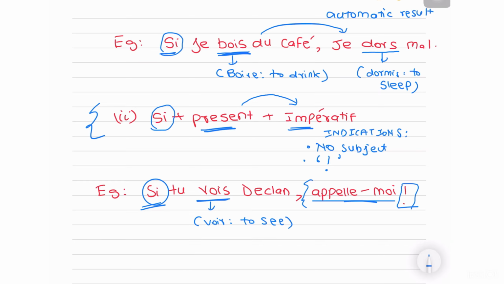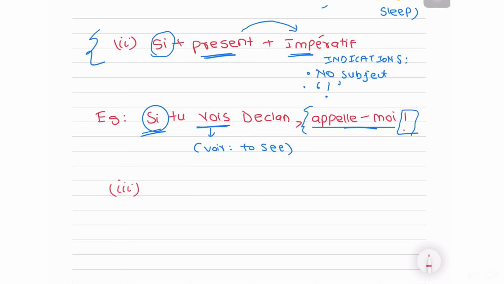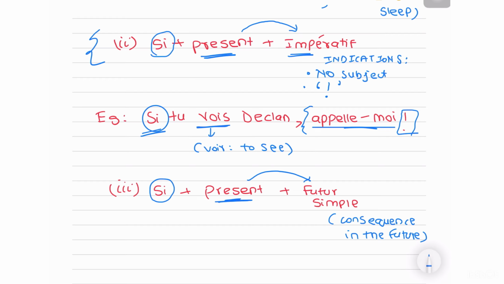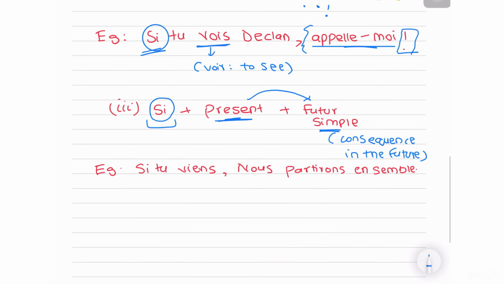Then finally, the third one, that is your si plus present plus futur simple. Now this is more about if this happens in the present, this will happen as a consequence in the future. So first this needs to happen, only then this will happen. Again, it's an if thing, right? We'll take an example to understand it better. So I have, "Si tu viens, nous partirons ensemble." So this is my condition of you coming. Okay, only then we will get to leave together.